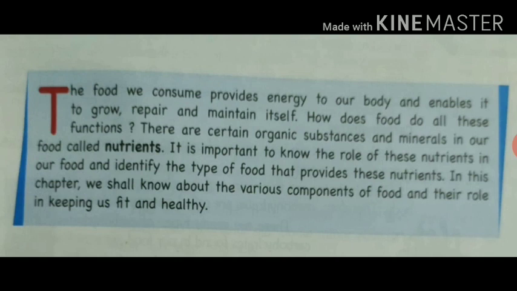So there are certain organic substances and minerals in our food called nutrients. It is important to know the role of these nutrients in our food and identify the type of food that provides these nutrients. In this chapter we shall know about the various components of food and their role in keeping us fit and healthy.